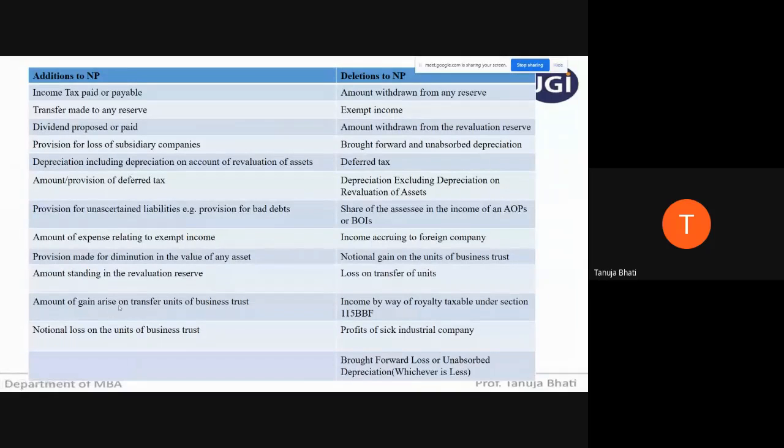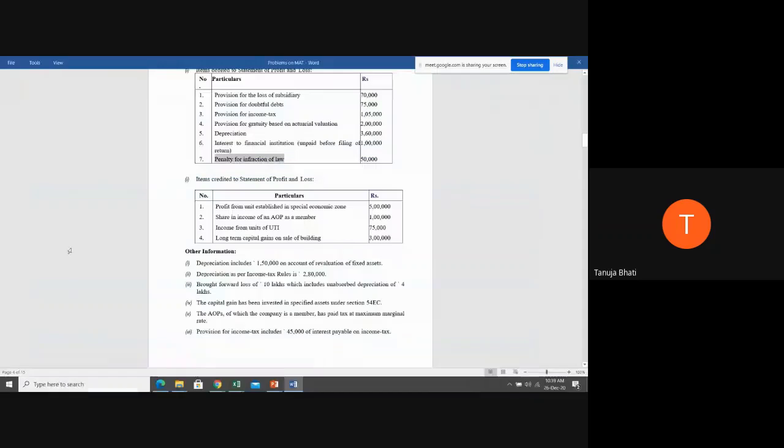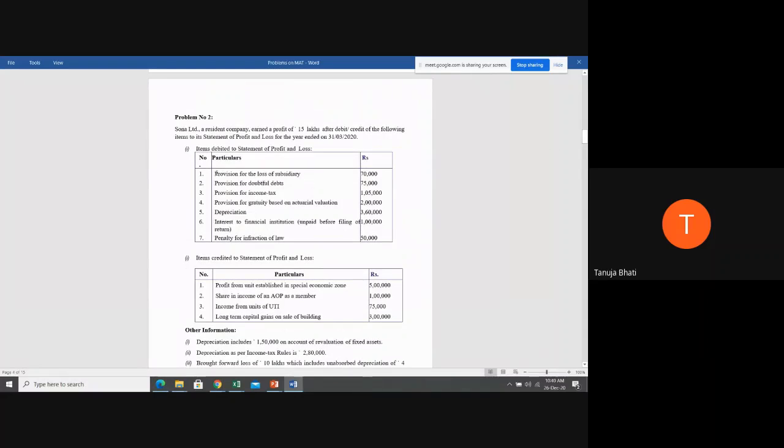Nowhere is it given, that penalty for going against the law, infraction of law, you have to add it. So you have to ignore it, because while calculating book profit, they are fixed items which you have to add and ignore. So we know all the items that have to be added. Now let us put it in the form of the format.